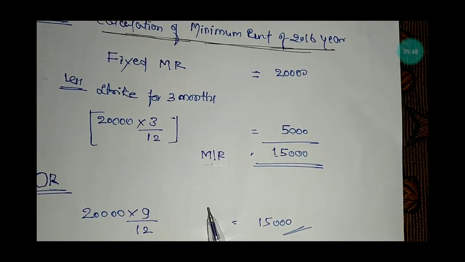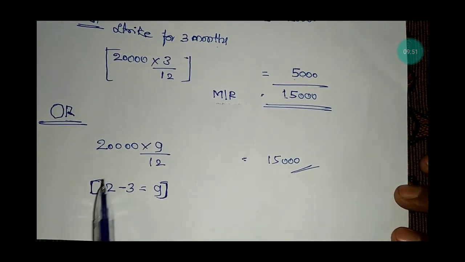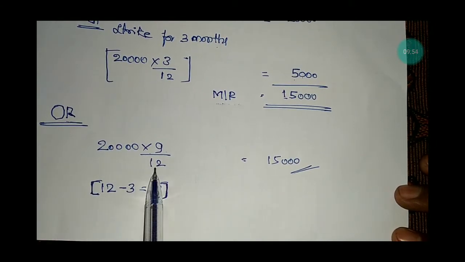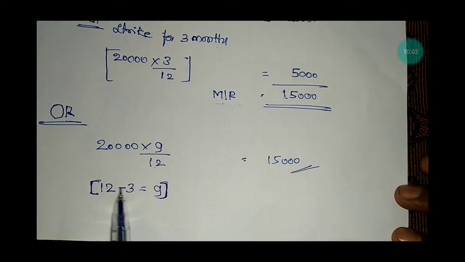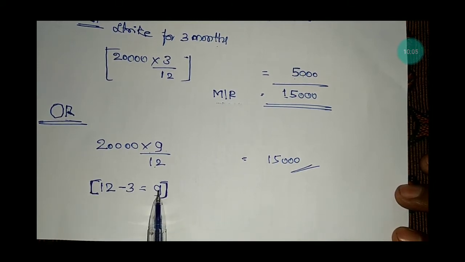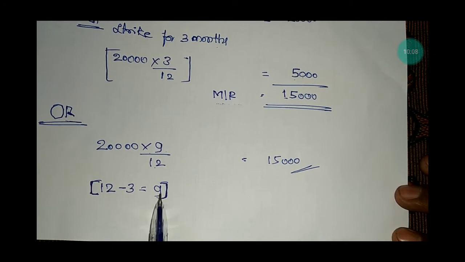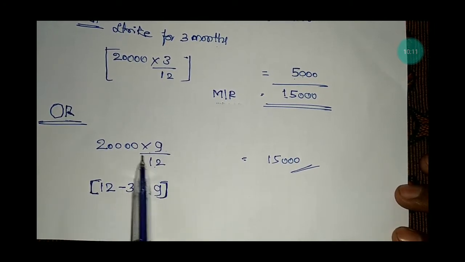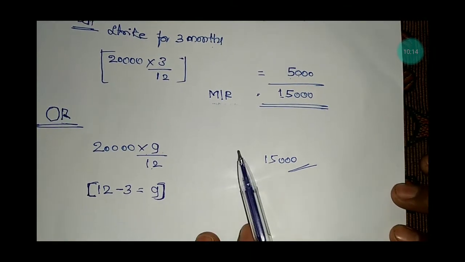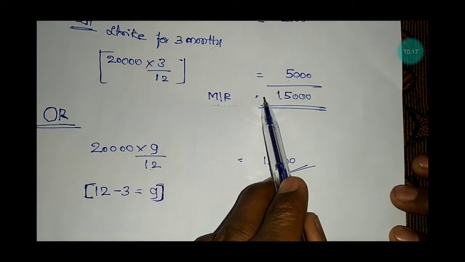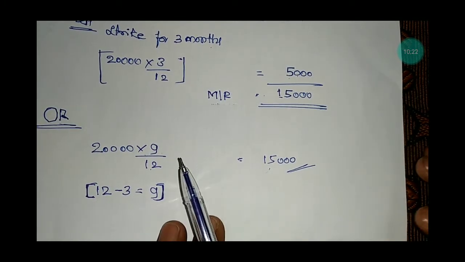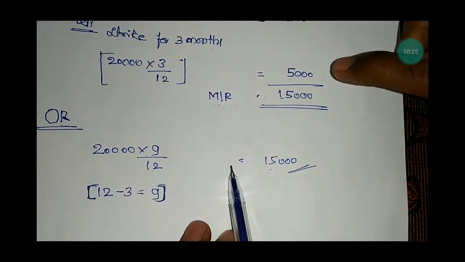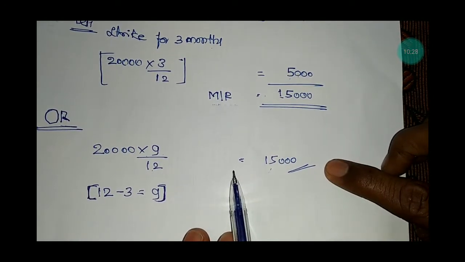There is another method for the calculation of minimum rent: 20,000 into 9 divided by 12. The 9 comes from the 12 months in a year minus the 3 months of strike, 12 minus 3 is equal to 9 months. 9 months is the working months in a year. So 9 divided by 12 of the year is 15,000. Here also the same. The second method is simple. Whatever you choose, the answer is the same.